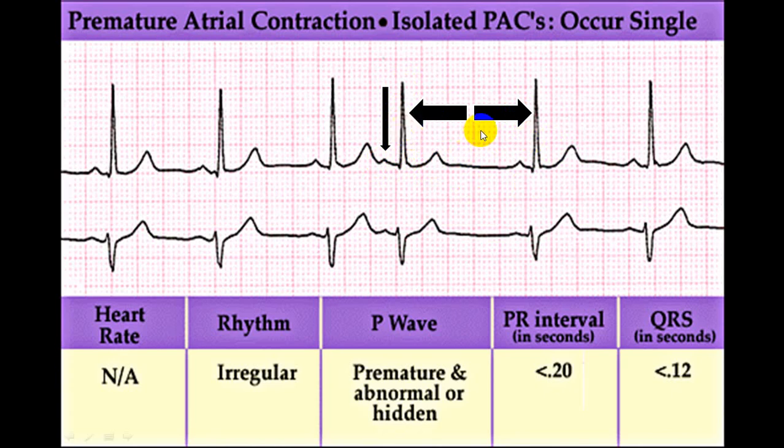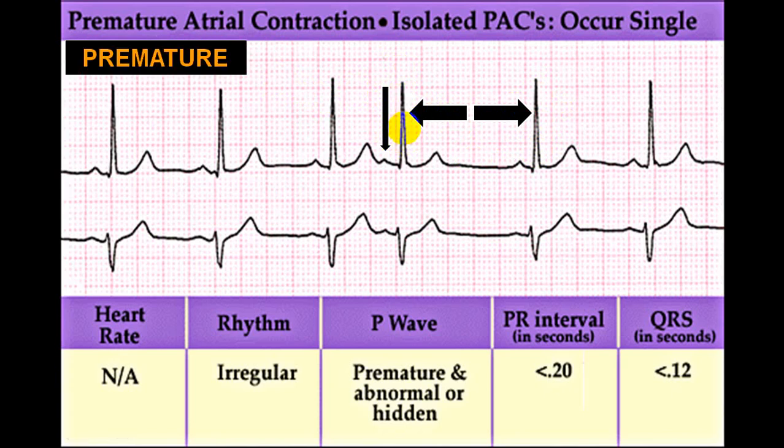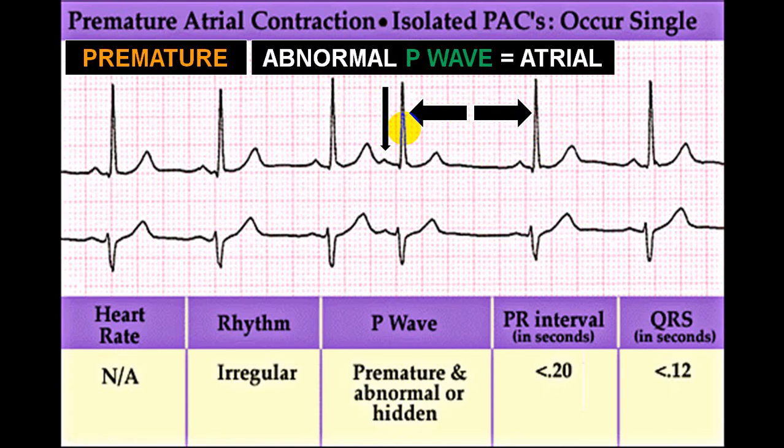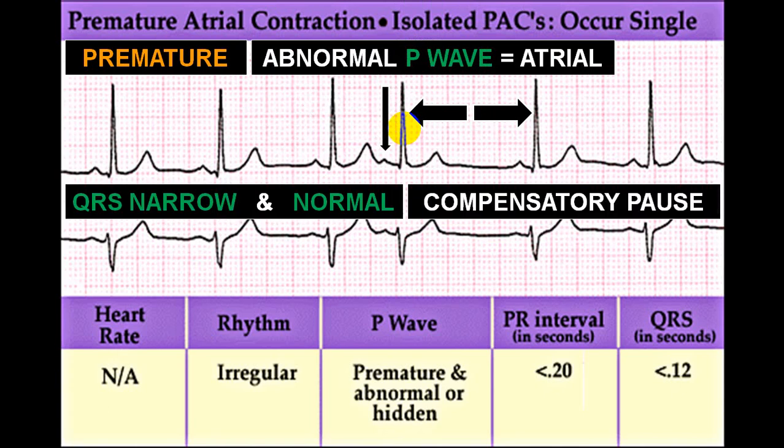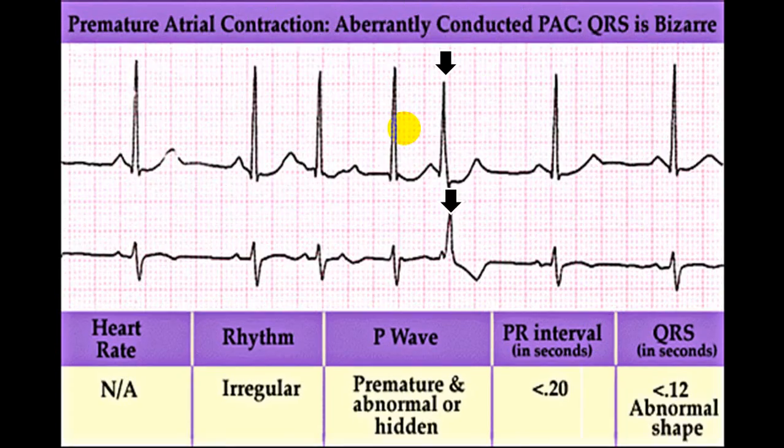But this RR interval is a little larger. So this is an irregular rhythm, and this is an atrial premature beat. And during this you get a pulse but of a little less volume, but the second pulse will be with good volume, and here you will have apex and pulse equal, so you will not have an apex pulse deficit. This is a premature abnormal P wave and it is atrial, so that's why this is called a premature atrial contraction. So the QRS complex is narrow and normal, and there is a compensatory pause.